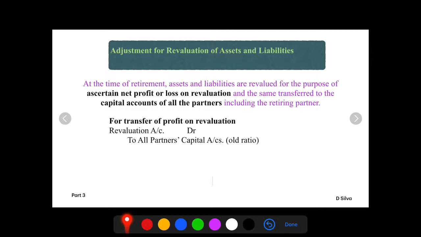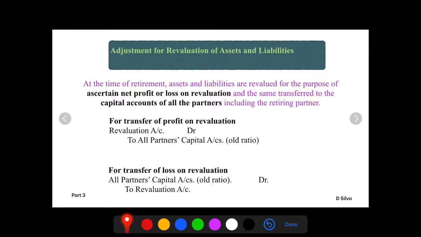If there is a loss, then for the transfer of loss on revaluation, all partners capital account debit to revaluation account. Over here again the distribution of losses is done in the old ratio.